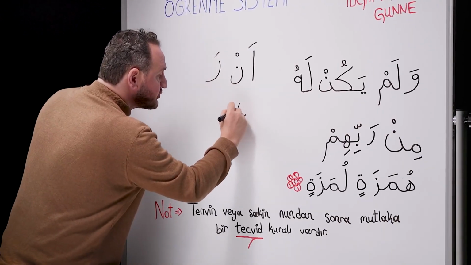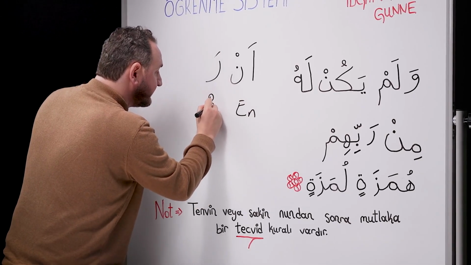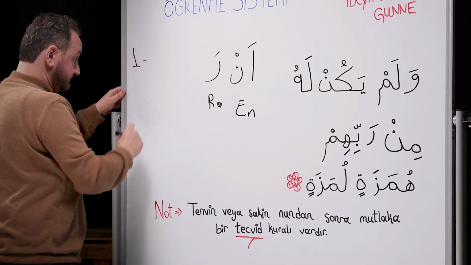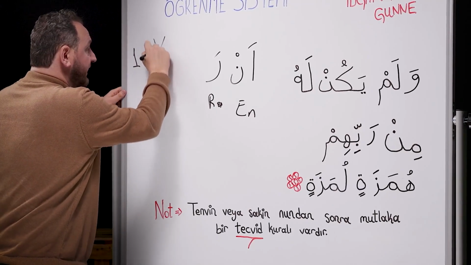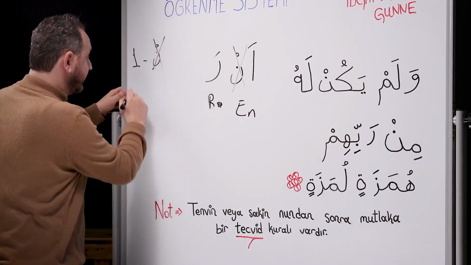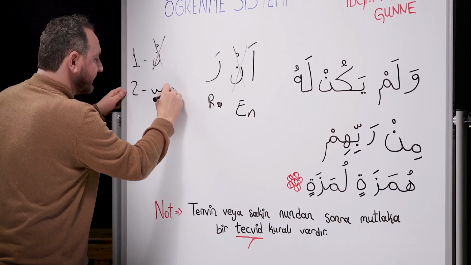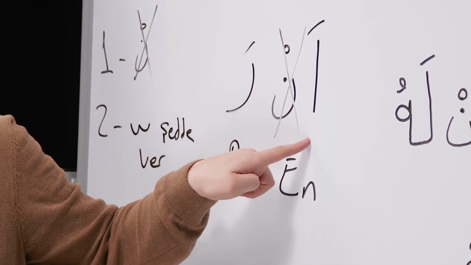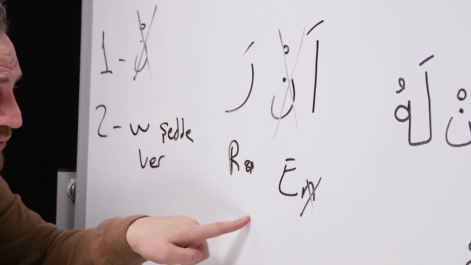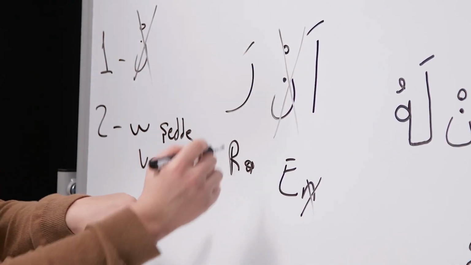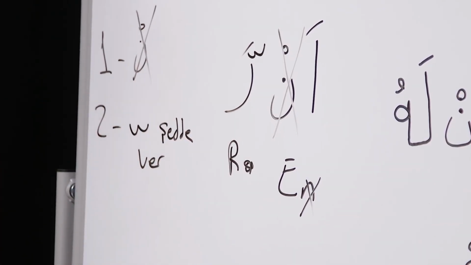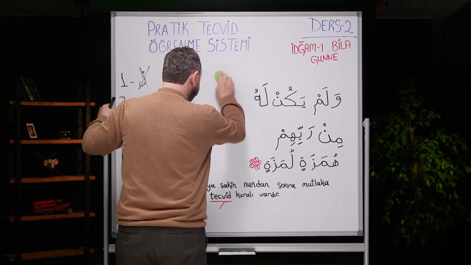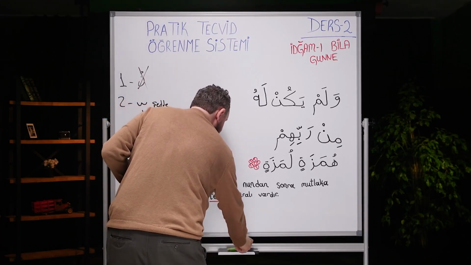How do we pronounce this? We read it as ra. Number 1, remove the letter nun. Number 2, give it a shadda. So how will it go? Remember how we said an, ra? We remove the letter nun, meaning n. We also give it a shadda, then pronounce it as ra. I'll show it again, to prevent any confusion. We'll understand it better with one more example, inshallah.